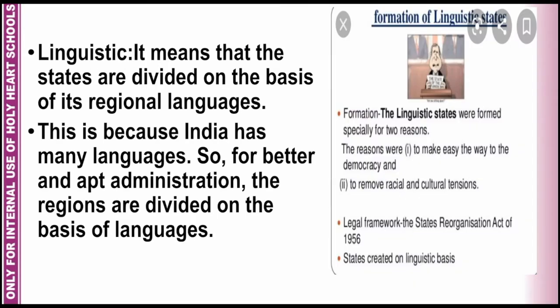The next word is linguistic. Linguistic means that the states are divided on the basis of their regional languages. This is because India has many languages. So for better and apt administration, the regions are divided on the basis of languages.